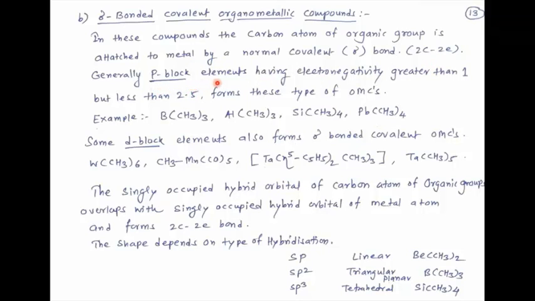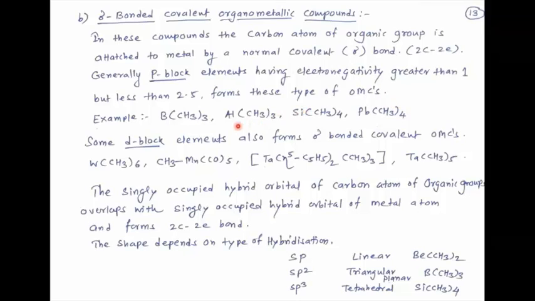Generally, p block elements having electronegativity greater than 1 but less than 2.5 form this type of organometallic compounds. 2.5 is the electronegativity of carbon, and the metal has electronegativity less than carbon but greater than 1. They form such type of compounds.